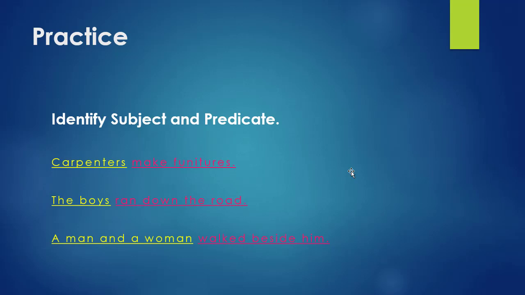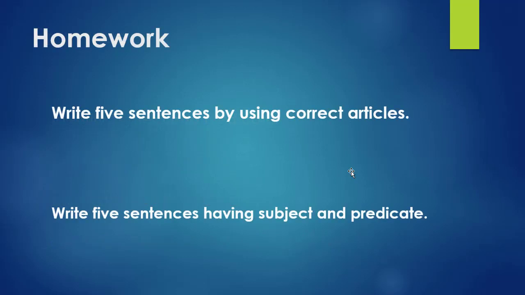Well done. Hopefully, you all have enjoyed the lesson because it was very interesting and you have understood the use of articles and you have also understood subject and predicate. Now it's time for home task. I'm giving you homework that you have to write 5 sentences by using correct articles. You are going to do some other homework as well because you were reading about 2 topics. You have to write 5 sentences having subject and predicate.